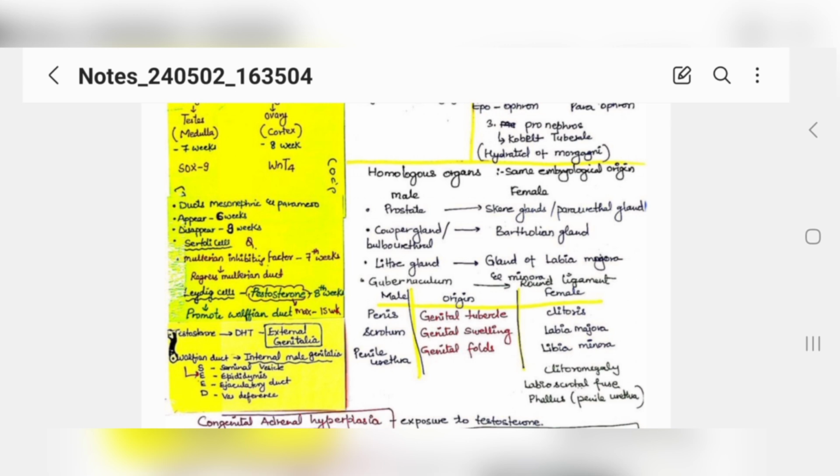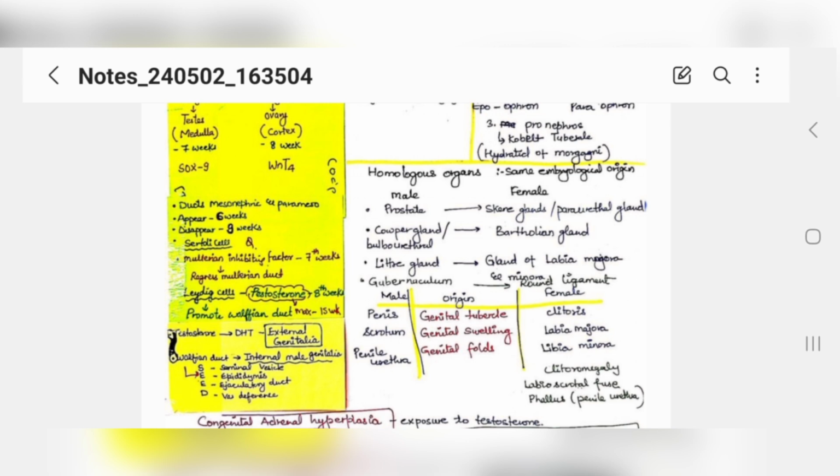Then your Wolffian duct will form your internal male genitalia. See, you have external and internal. External will be formed from the testosterone produced by Leydig cells, and your internal male genitalia, which is your seminal vesicle, your epididymis, your ejaculatory duct, and vas deferens, are formed by the Wolffian duct. Okay, you can remember it in this form: SEED. One is ejaculatory duct, one is epididymis, then you have seminal vesicles and vas deferens.